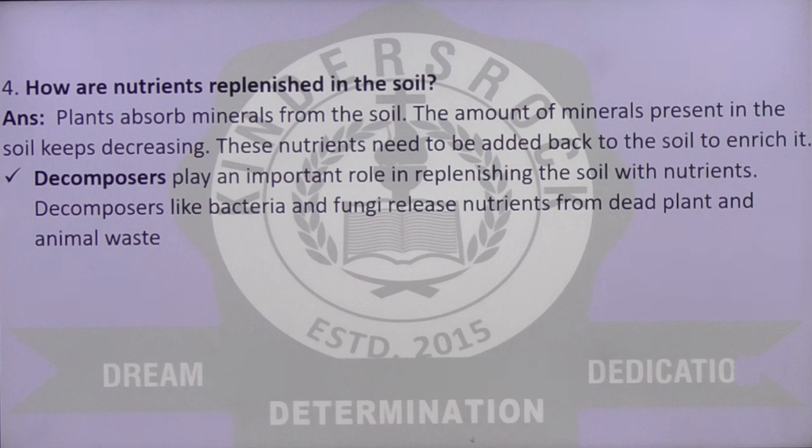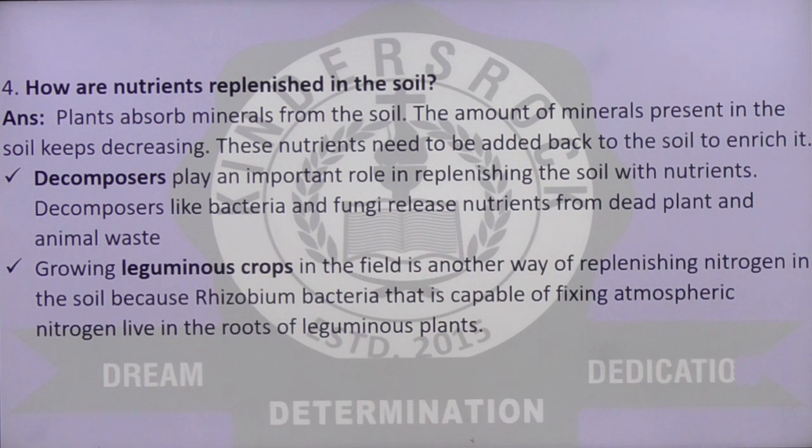Decomposers like bacteria and fungi release nutrients from dead plants and animal waste. So decomposers वो क्या करते हैं, सॉइल में फिर से वापस न्यूट्रिएंट्स को लेकर आने का काम करते हैं.